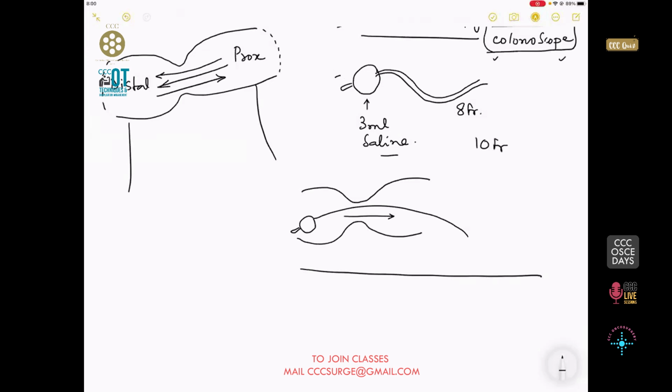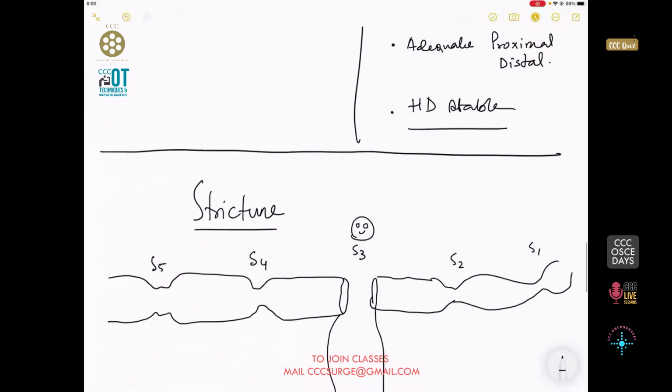I'm not telling you to use a 10 French or a 12 French, because the 10 French Foley's catheter has a bigger lumen, isn't it? But 8 French Foley's catheter is easily available in your hospital, and you can inflate it with that 3 ml balloon and just give a gentle pull. Remember that if the 3 ml balloon is getting stuck, that is really bad, and that means that this stricture needs some amount of surgery to be done, either a bypass or a stricturoplasty, whatever you like to do. So these are the things to understand in this part.